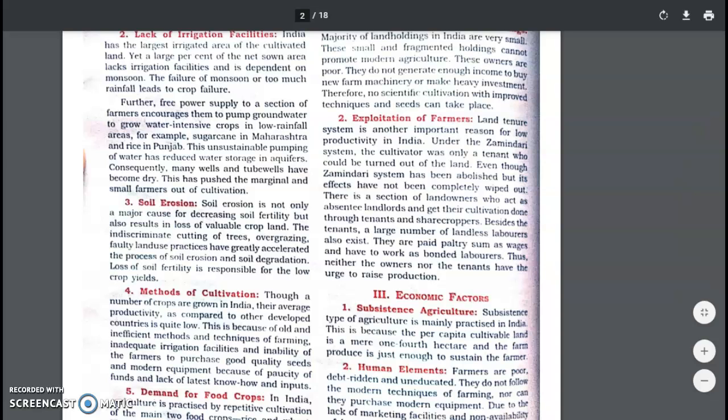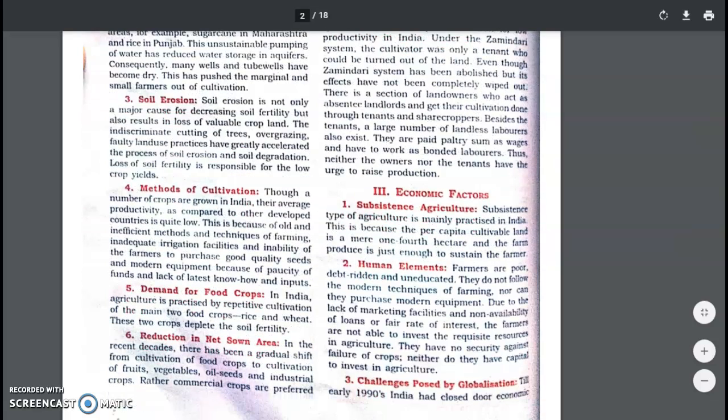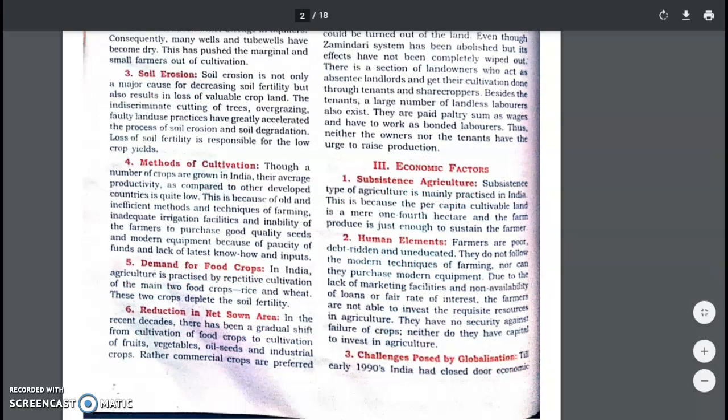Next is the economic factor. First is subsistence agriculture. Under subsistence agriculture, people are mainly growing crops for their own use. Like a farmer is growing crops only for his family, so he does not have enough surplus, therefore the economy is going down. Then the human element is there.